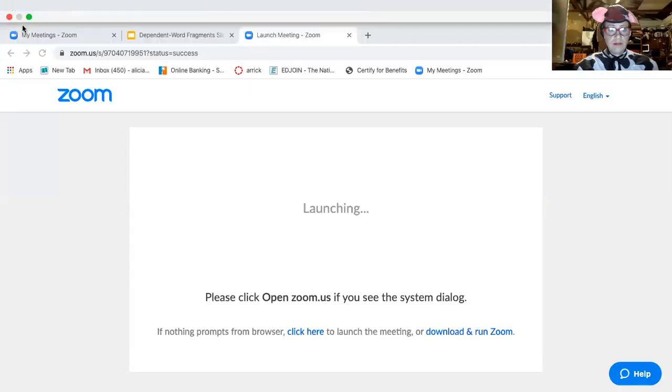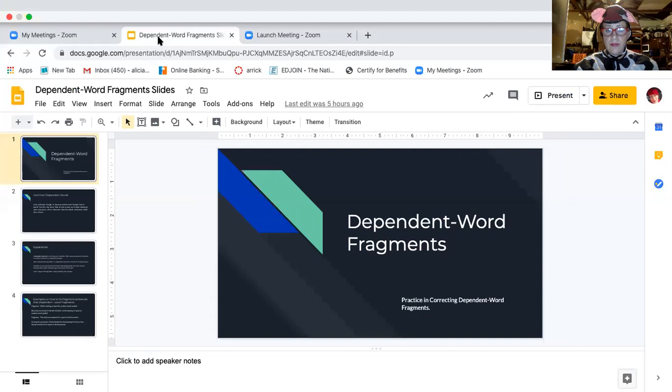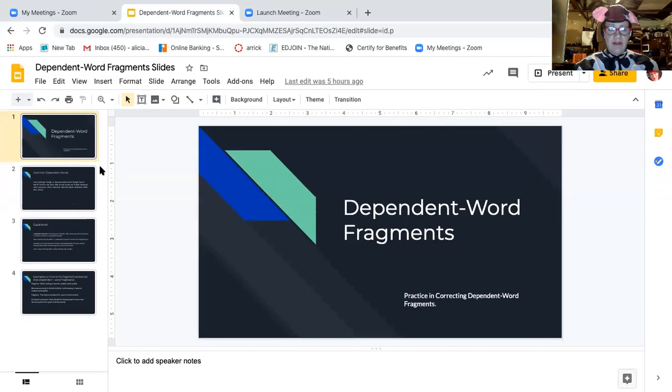All right. So today for our meeting, we're going to talk about body paragraphs again, and we're going to practice writing some complete sentences using dependent word fragments. So let me try and share my PowerPoint with you, and then I will talk about it as I share it. All right, so here's our first PowerPoint.